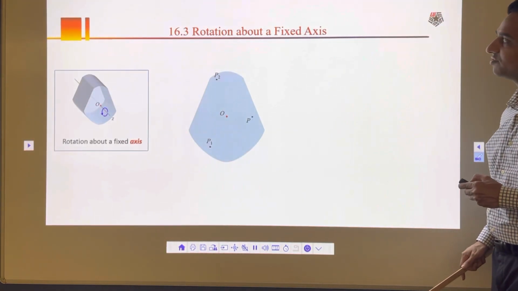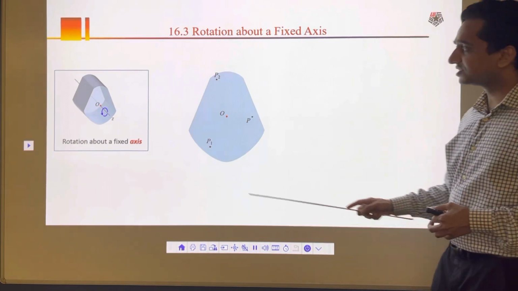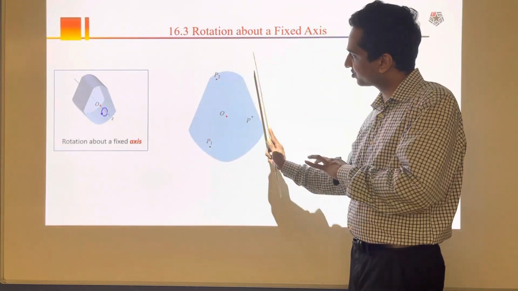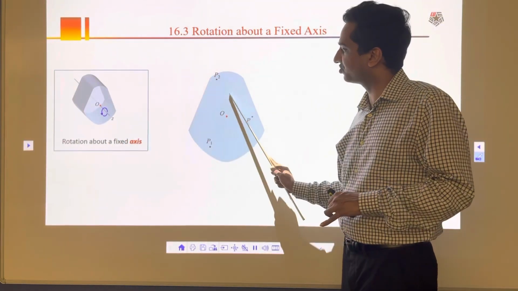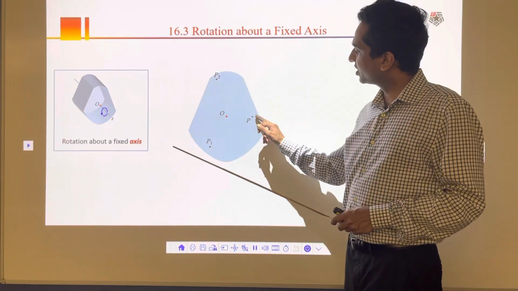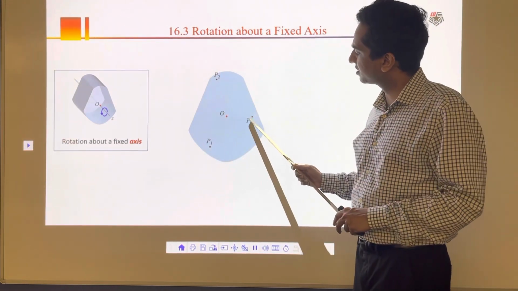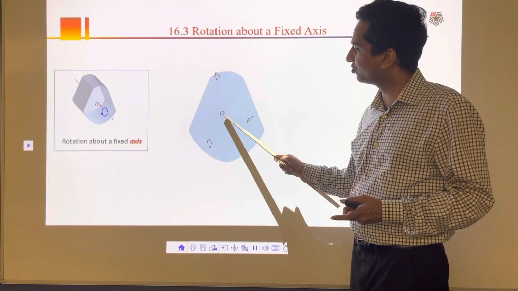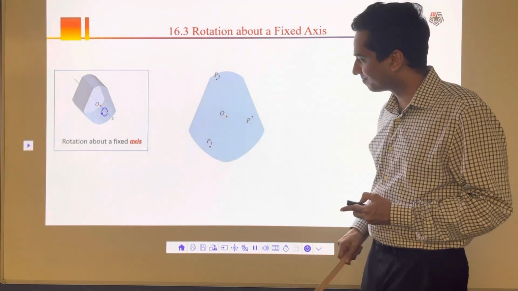Now let's take a look at rotation. Let's say this is a body and it is rotating. It's not translating, it's not going anywhere, it's just going to rotate. So here this is a body, this is a front view, and what I'm going to do now is take 3 points here: particle P, point P1 and point P2. Then it's going to rotate around this point O.